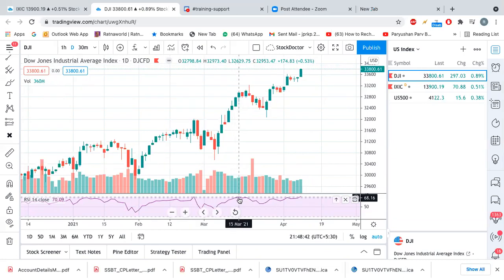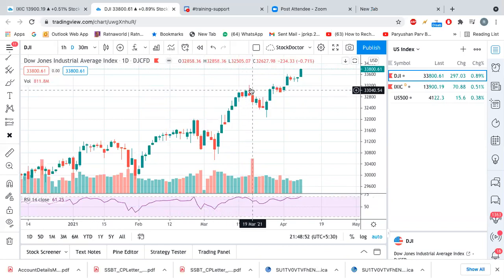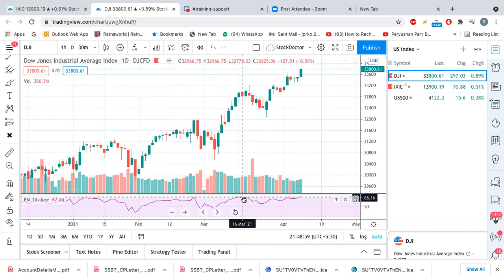And then 13th March, 15th March, RSI was still at peak. Then 16th March, 17th March, and on 18th March, the index made its high, right? 52 weeks high, and then started sliding down. And from here, it started sliding down here. RSI relaxed a bit. And from there, RSI again started picking up, right?